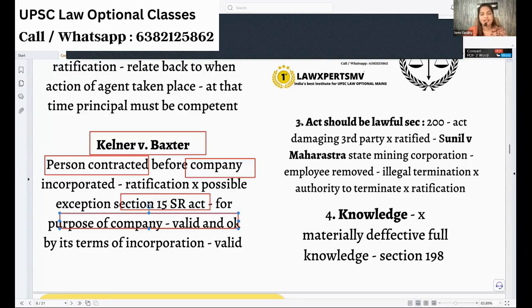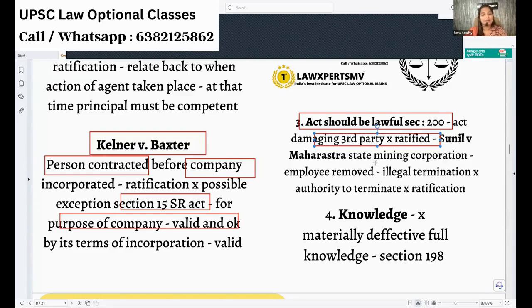Okay, next, the act should be lawful. Yes, I am a principal. I can ratify the work of my agent. Now my agent is going and robbing all the houses, hitting all the women. Now, whether I can ratify and say, okay, I accept this, don't worry. No, it is an offense against the state. So ratification is not possible when a third party is damaged. You create some crime.